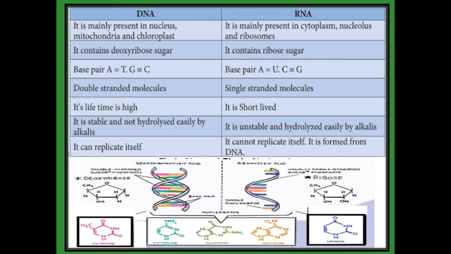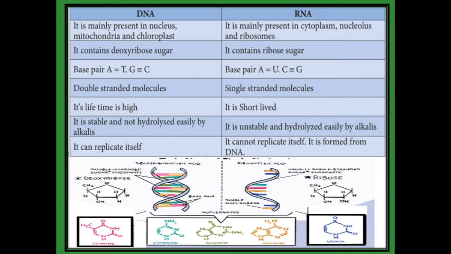We are going to see the difference between DNA and RNA. DNA is mainly present in the nucleus, mitochondria and chloroplast, but RNA is present in the cytoplasm, nucleolus and ribosome. Both are present in different positions. And DNA contains deoxyribose sugar. RNA sugar is only ribose sugar.